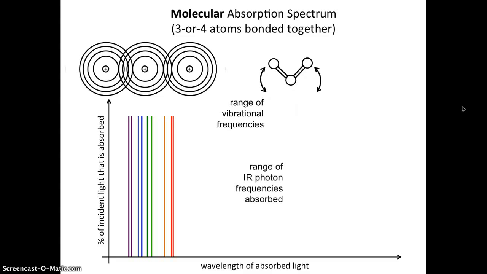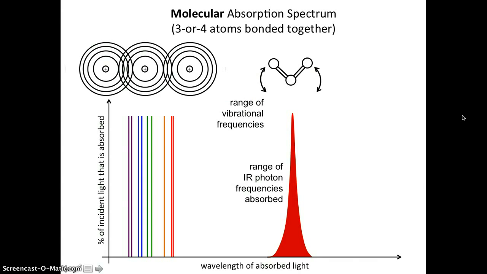And so there's a range of photon frequencies that are absorbed. And as it turns out, we don't get visible light absorbed, producing the vibration. Infrared photons are the ones that produce the vibration, because that's the frequency that matches the vibrational frequency.